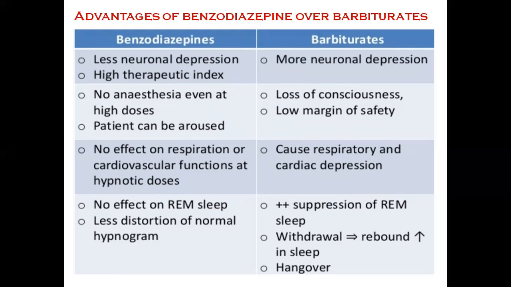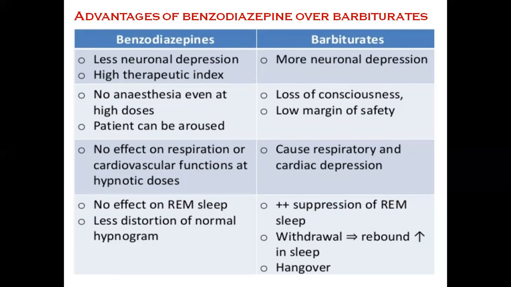In case of benzodiazepines, no anesthesia takes place even at high doses. The patient can be aroused. In case of barbiturates, it directly leads to loss of consciousness.